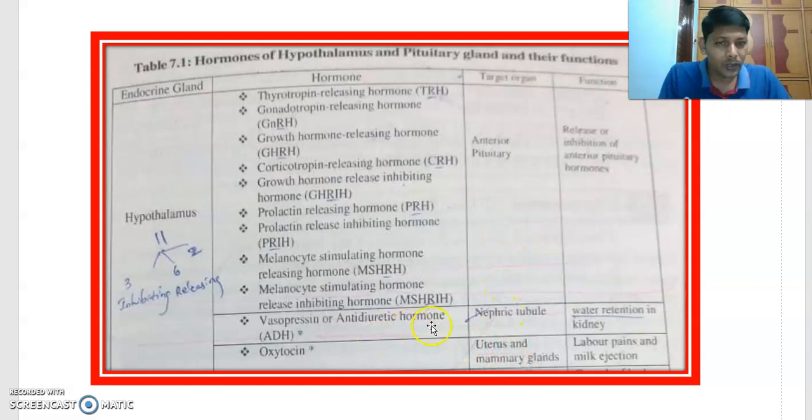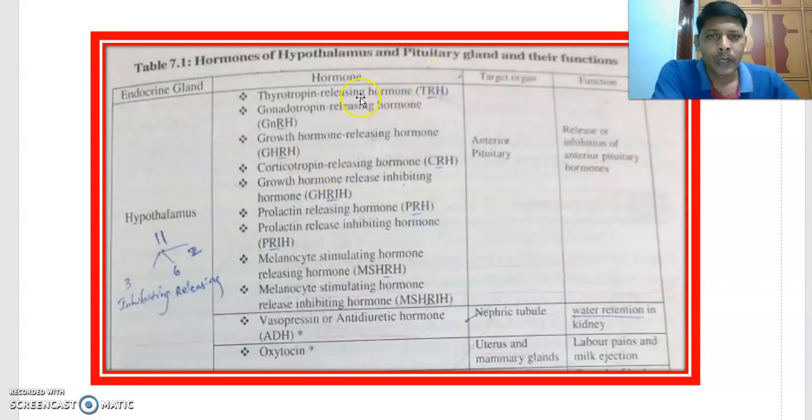Vasopressin or antidiuretic hormone, what is its target? Nephric tubule, and water retention in the kidney. It helps in reabsorption of water in the nephrons. These are the 11 hormones secreted by the hypothalamus, and you learned their targets also.